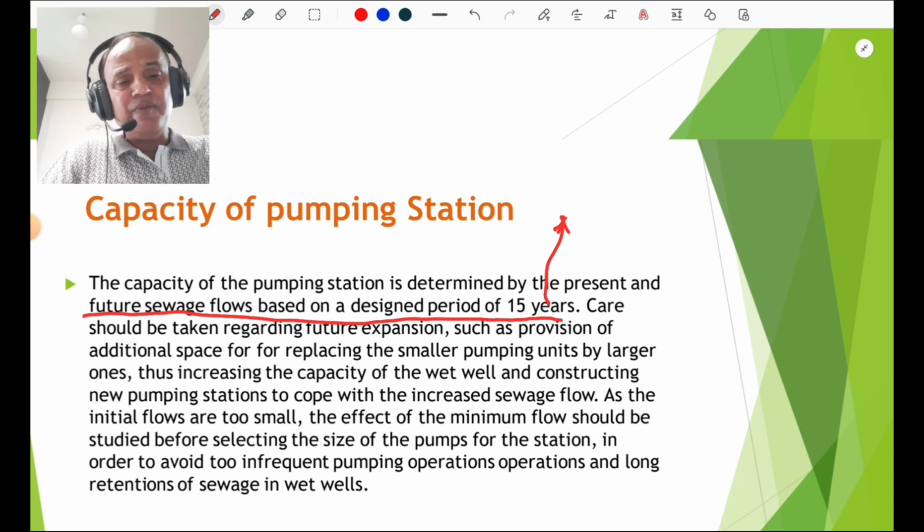We have to provide additional space for that future expansion also, for replacing the smaller pumping units by larger pumping units. And one must consider the size of the dry well and wet well, which we are going to discuss in the latter part.